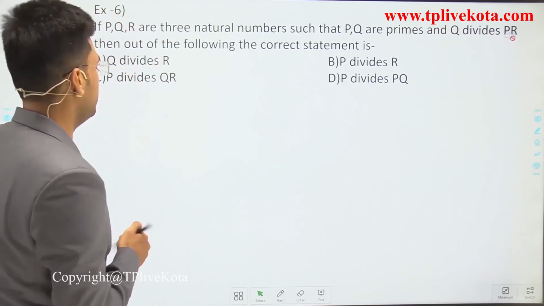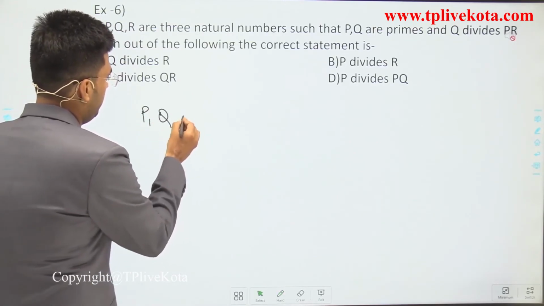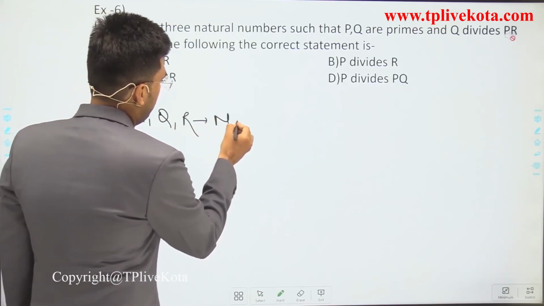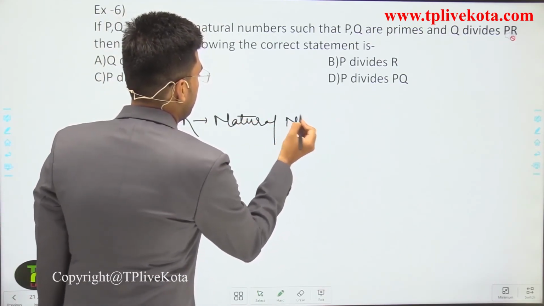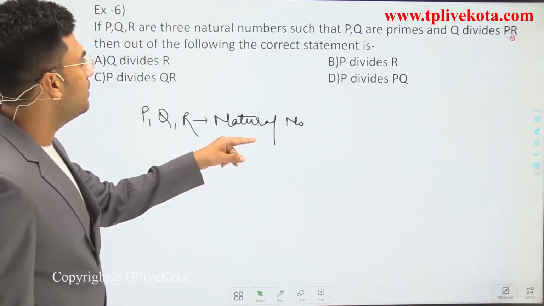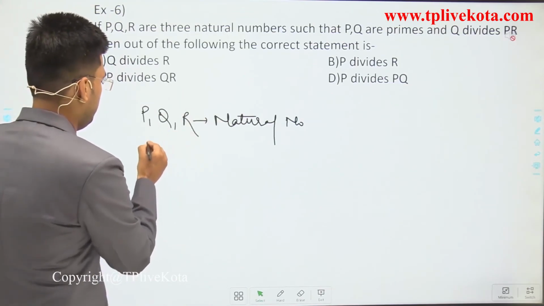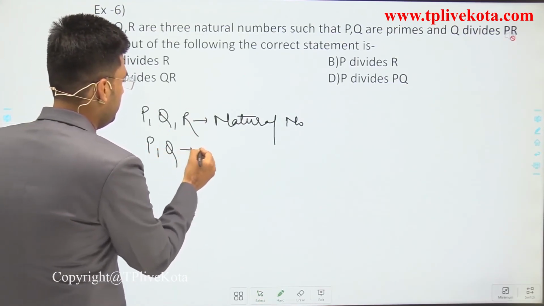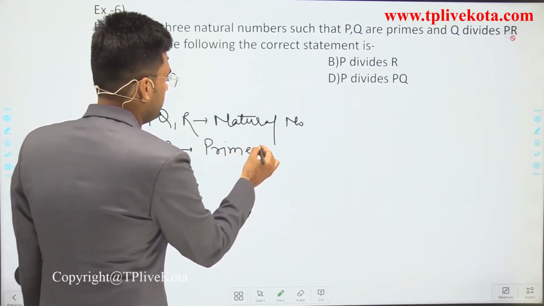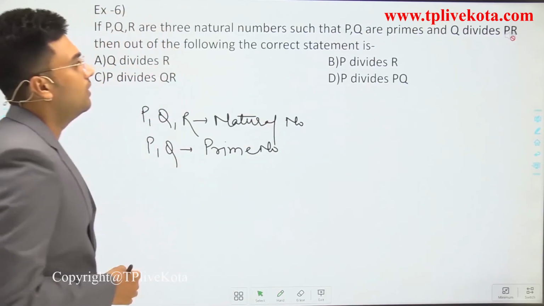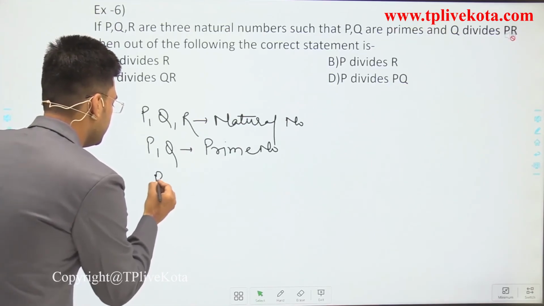P, Q, R are natural numbers. P and Q are prime numbers. And Q divides PR.